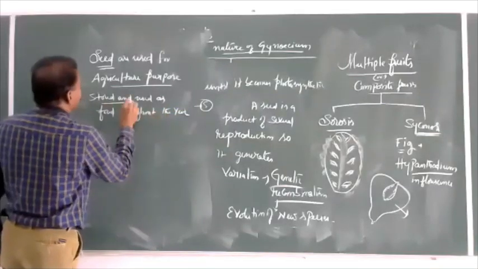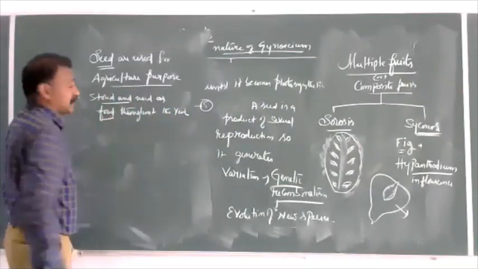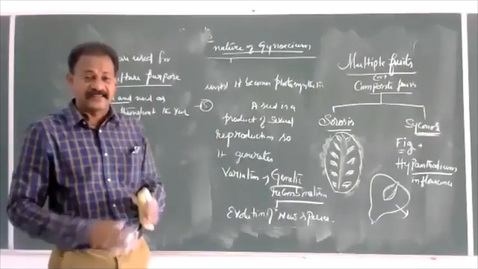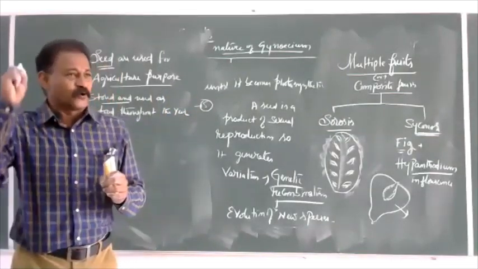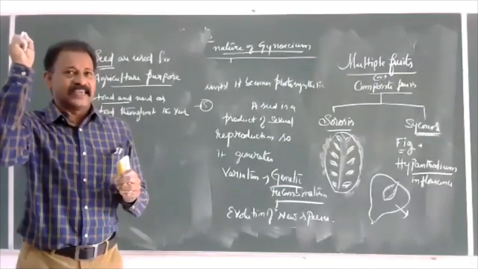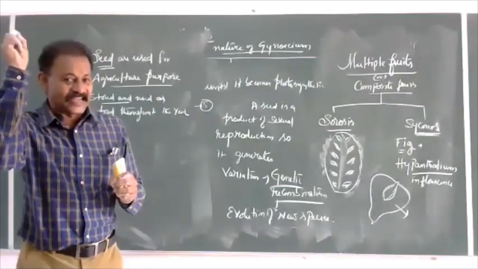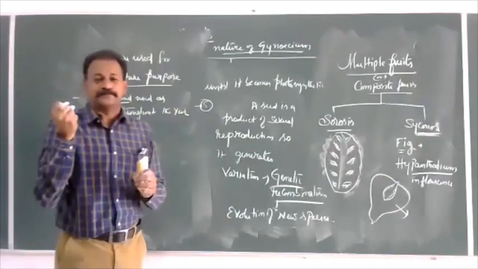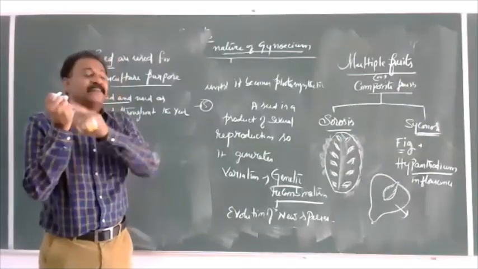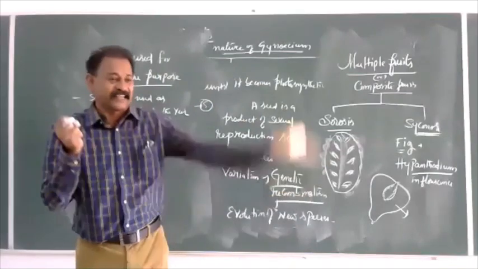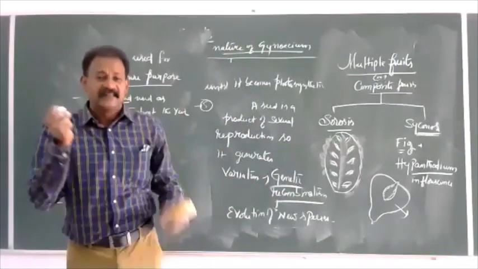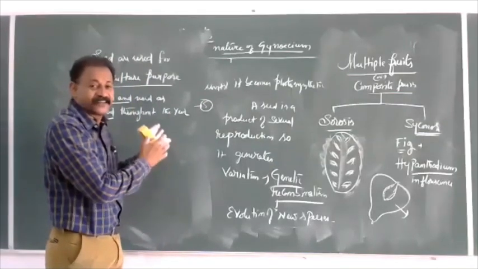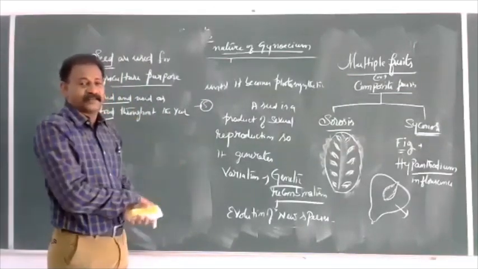Main concept. So, seeds are used for agriculture. It means once a plant produces its yield, whether in the form of a fruit or seed, a farmer collects that seed and can use it for the next generation to raise a crop, or he can keep this seed in his house for his utilization, for his food throughout the year.